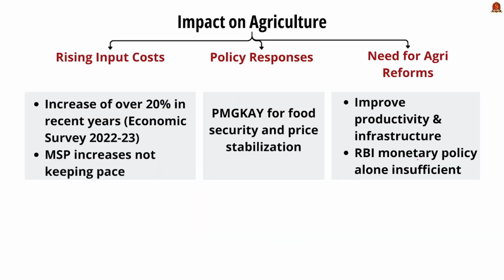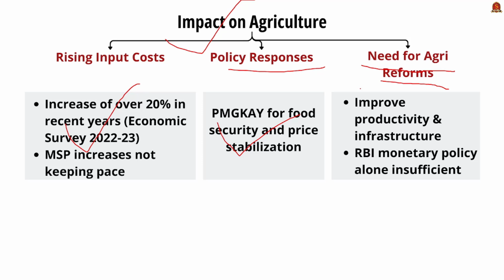Moving forward, let us see what are the impacts of inflation on the agricultural sector. The first one is rising input cost. It has been reported in the Economic Survey of 2022-23 that there has been an increase of over 20% in input cost in agriculture due to inflation. The policy response also plays a major role in addressing these challenges, because government schemes like Pradhan Mantri Garib Kalyan Anna Yojana were crucial during the pandemic in ensuring food security and stabilizing prices, thereby preventing sharper inflation spikes.